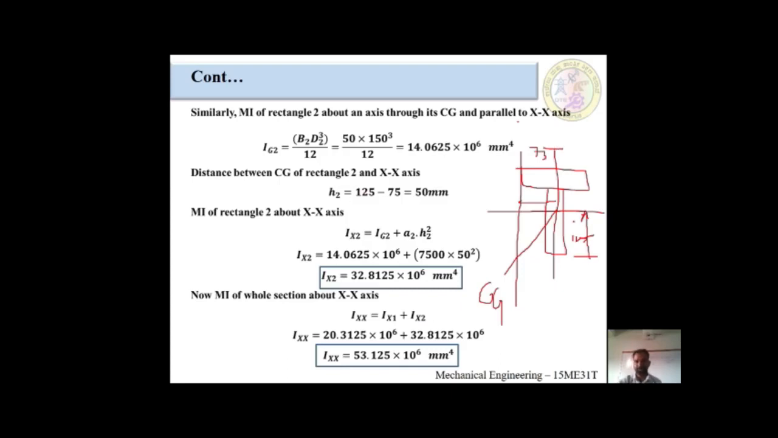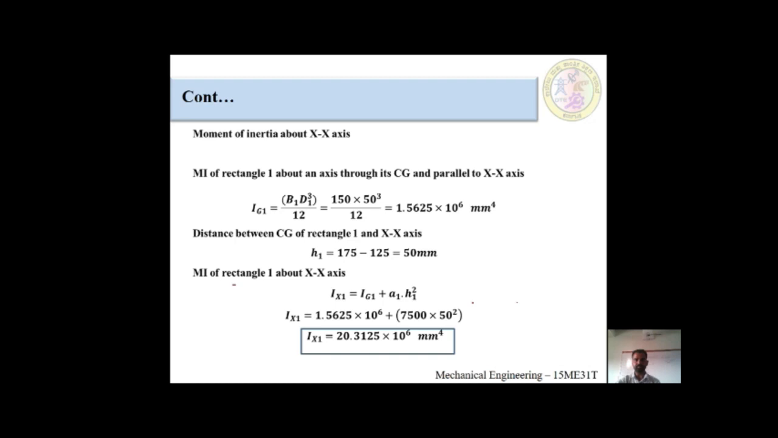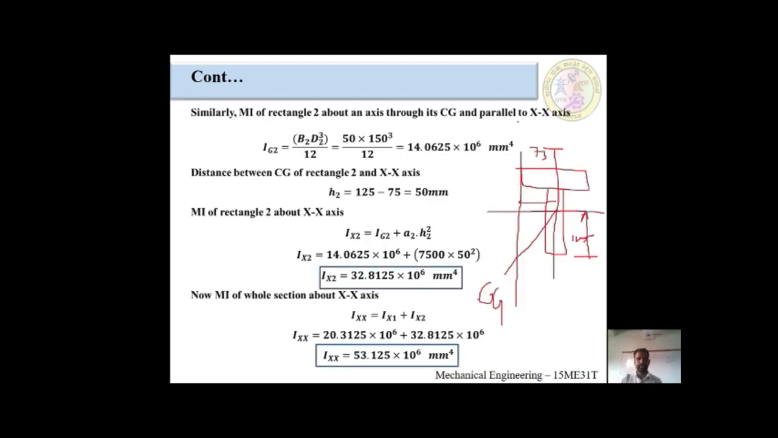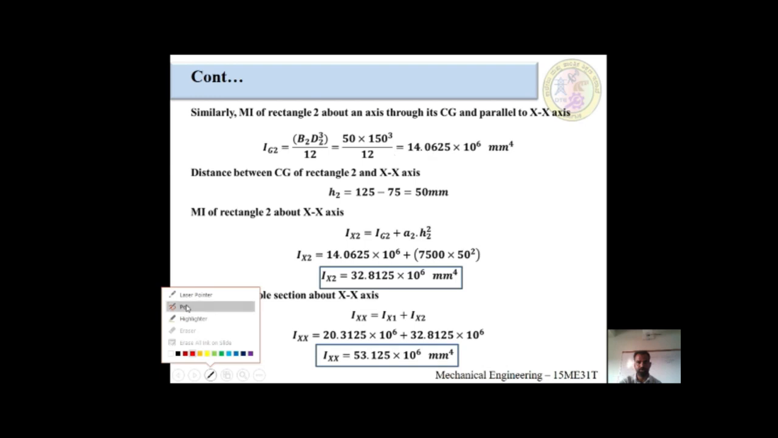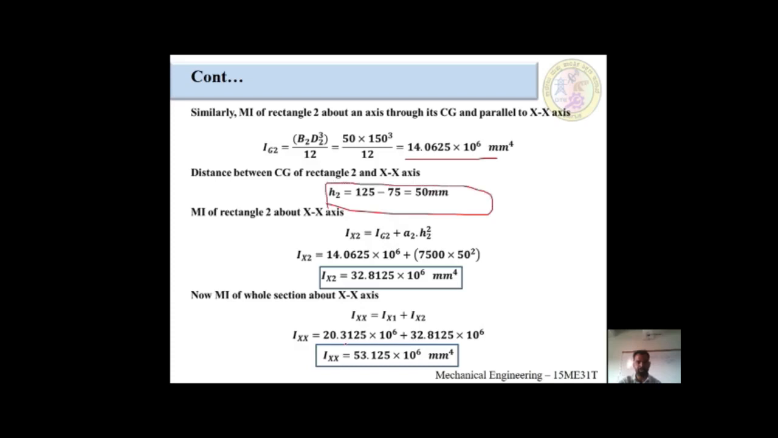How to find out the H value? Up to here, we understood how to find out this value. After this, how to find out this H2 value?